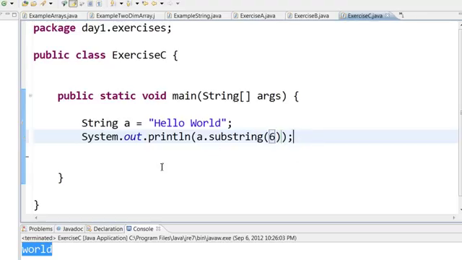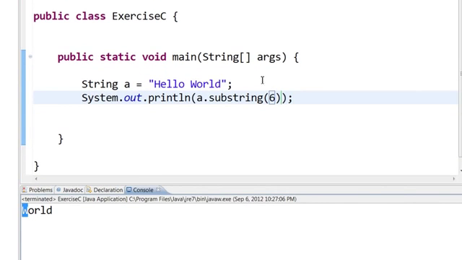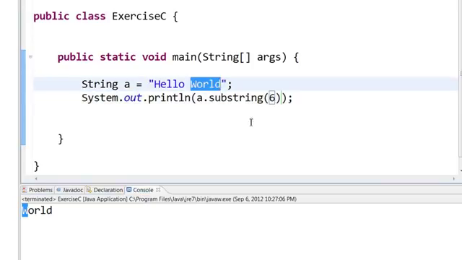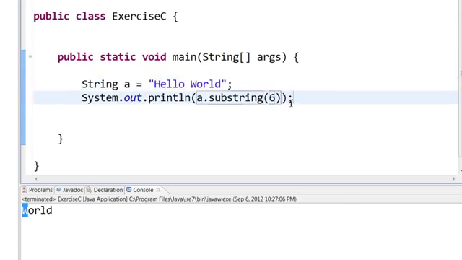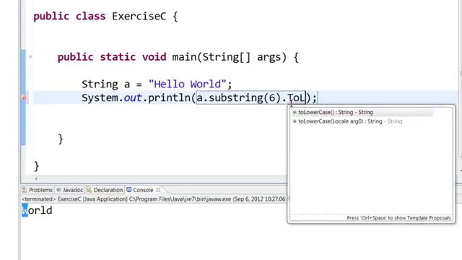So when I save this and run it, you will notice that the word will be printed, but you can see that the W is in capital case. I want everything in lowercase. So if I want to convert this whole thing into lowercase, all I have to do is put a dot here and then say toLowerCase.